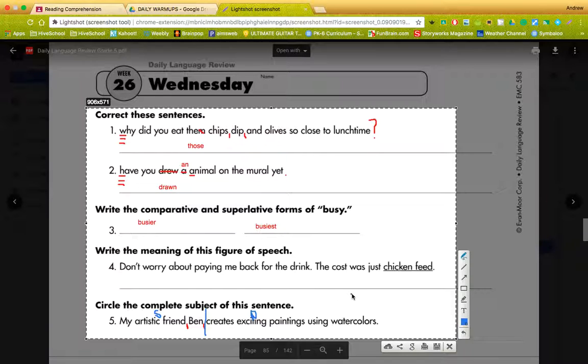My artistic friend, Ben, creates exciting paintings using watercolors. Now we know what the subject is. It's all this right here. It's what goes to the left of this subject-predicate line. Everything else is the predicate. And a lot of times they like to put two lines under the predicate, so I'll do that. I'm sure you've done that before. There you go, subject-predicate. That's why it's called a subject-predicate line. Subject's over here, predicate's over there. All you got to do is draw a line between the two. If you answer that question, who or what is the sentence about? It's about Ben. Okay,